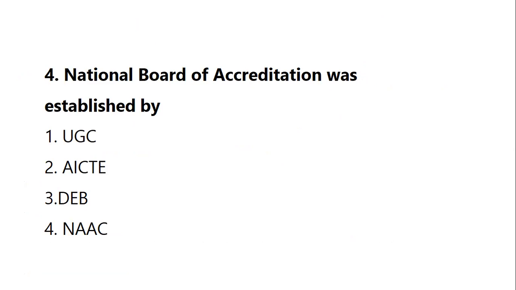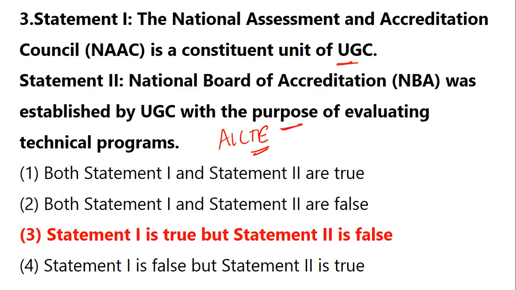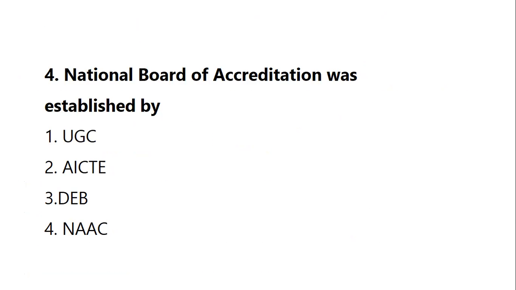So even if you get this as a small question instead of a statement question, in one of the papers, you have not done anything extra because you've already studied it and done it properly, with respect to the statement. So here also now see, National Board of Accreditation was established by UGC. Just now we studied, no, it is not. By AICTE, yes, we studied AICTE.